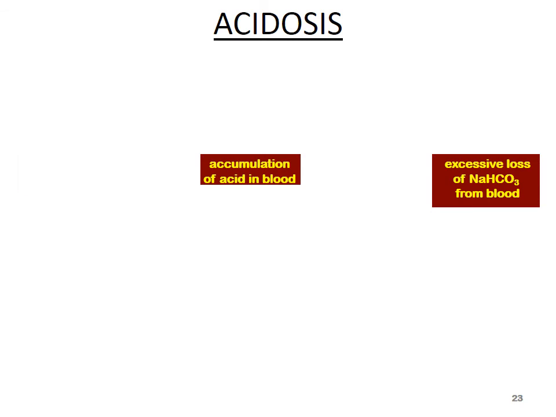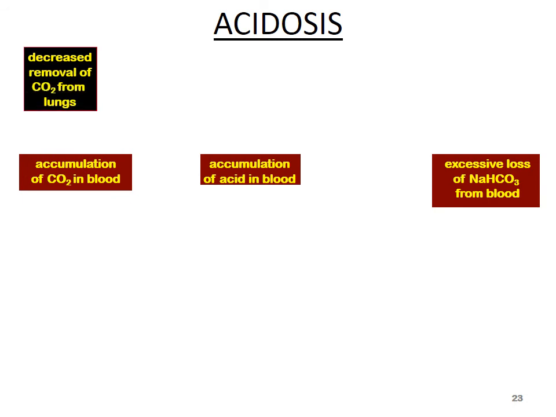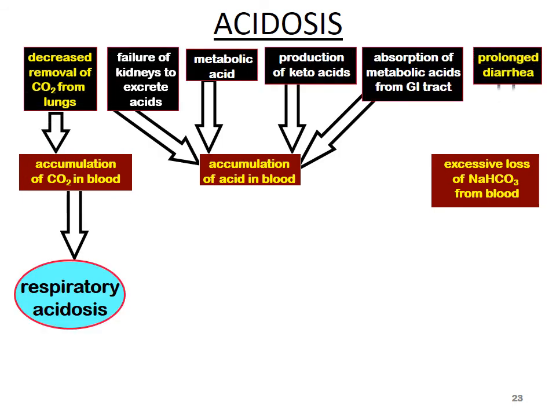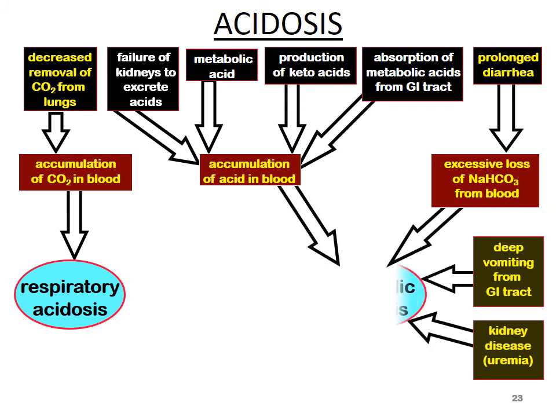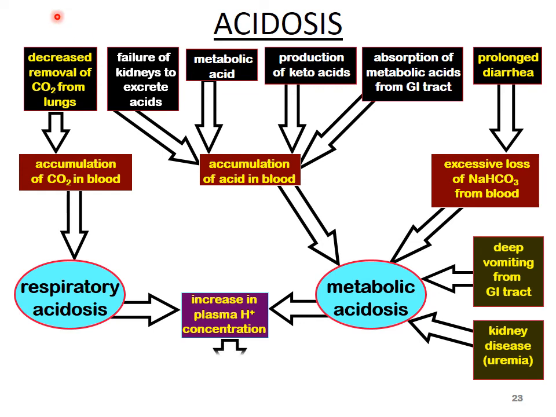Now we see how acidosis occurs. A decrease or removal of CO2 from the lungs causes accumulation of CO2 in blood. This accumulation of CO2 will increase H2CO3 and cause respiratory acidosis.